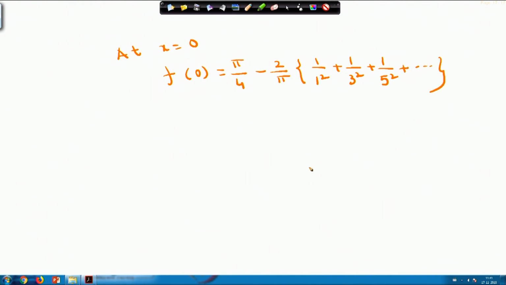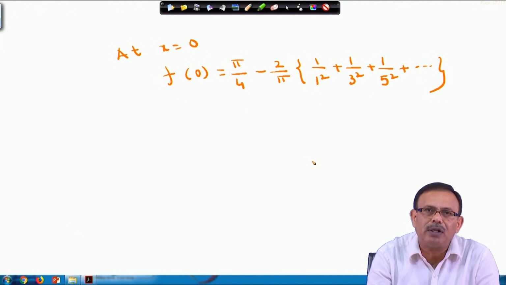The sin terms vanish and cos n x will be 1 at x equals 0.